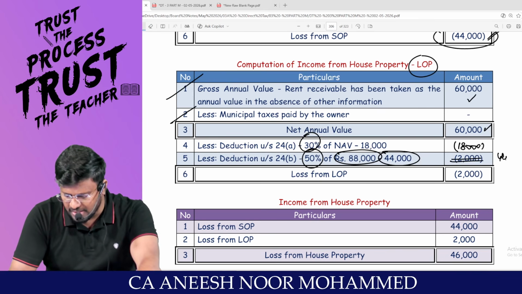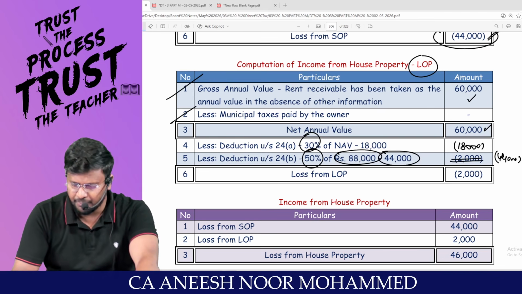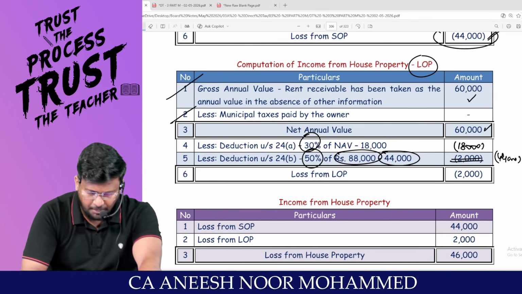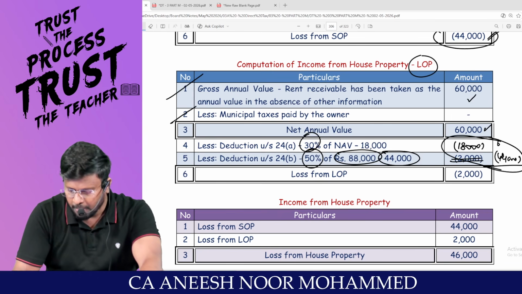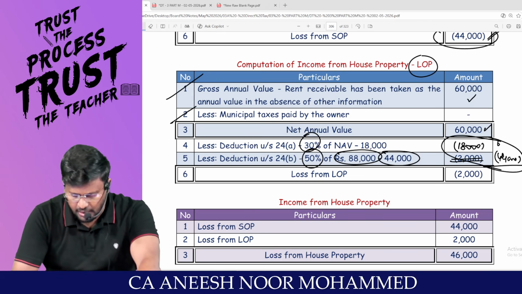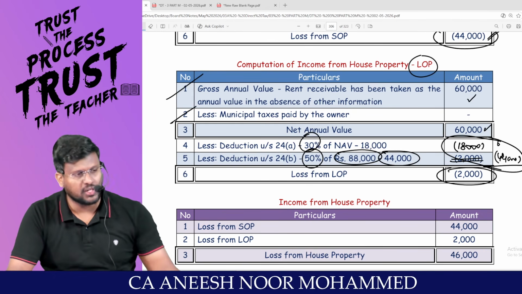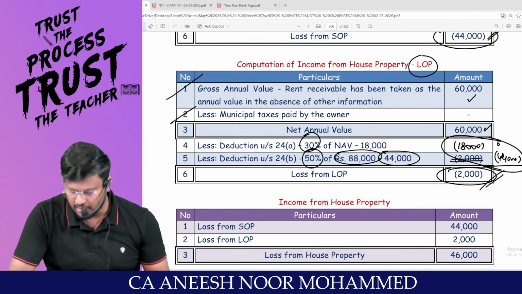44,000 should be claimed as deduction in which property? Let out. So 44,000 plus 18,000 means total 62,000 total deduction coming. But we are having only NAV of 60,000. It will lead to a loss of 2,000, my dear lovable students. Answer is correct.